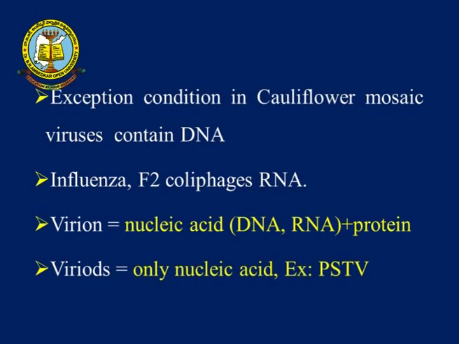Next, viroid. A viroid is only a nucleic acid component. There is no protein coat and no capsid. Capsid means the outer layer of protein coat, and a viroid is only nucleic acid. An example of a viroid is the potato spindle tuber viroid.